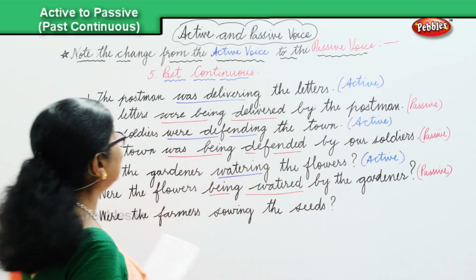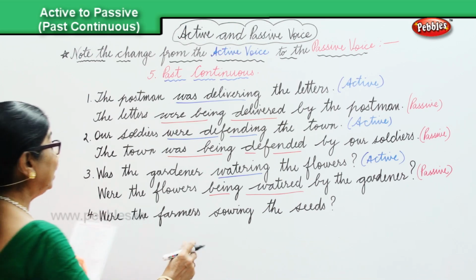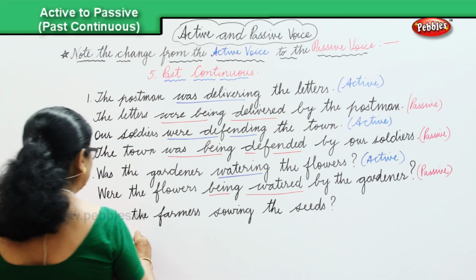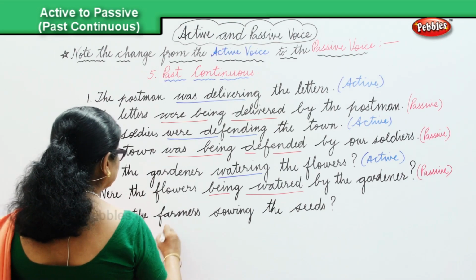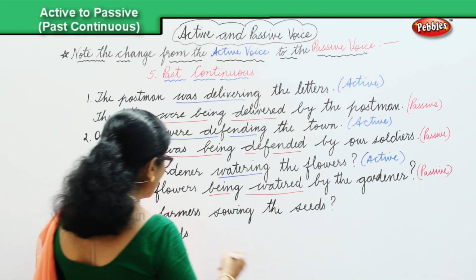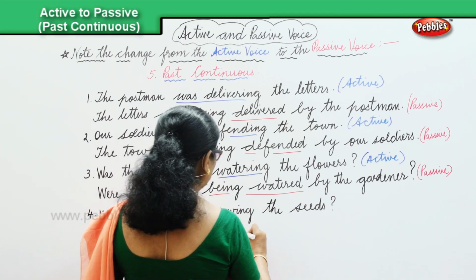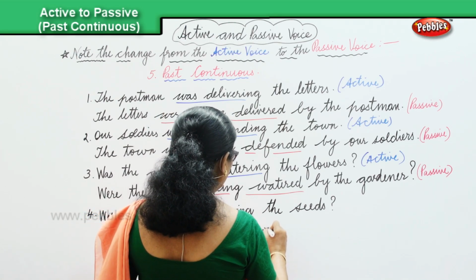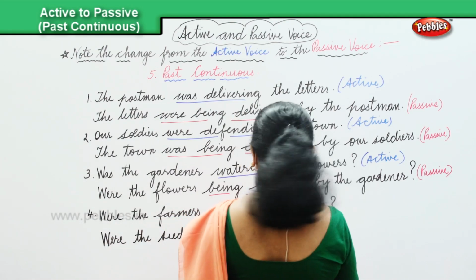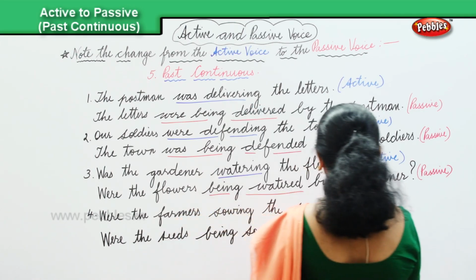When you change over into the passive voice in past continuous, we get were the seeds being sown by the farmers?